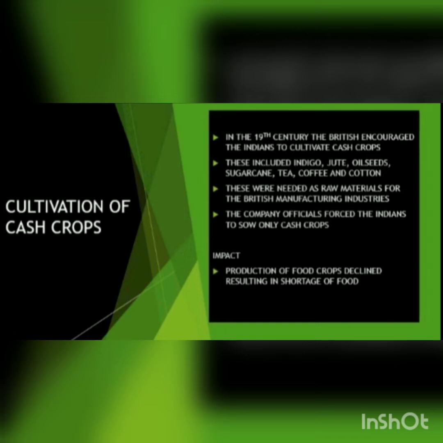As a result, production of food crops declined, leading to a shortage of food supplies in the country. The cultivation of one of these cash crops would lead to a rebellion in Bengal in 1859-60. This would be the Indigo Rebellion of Bengal. Now see indigo, a case study.